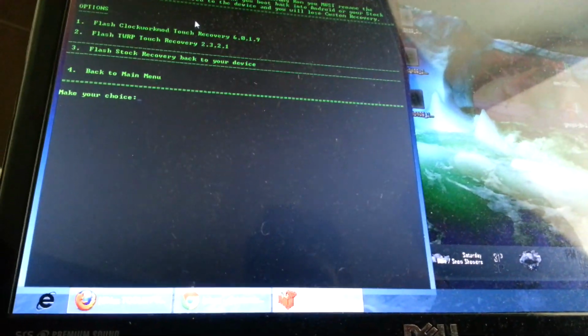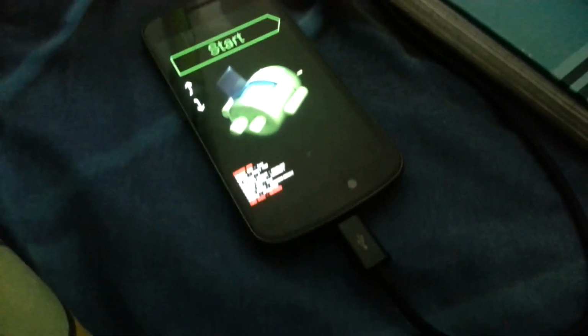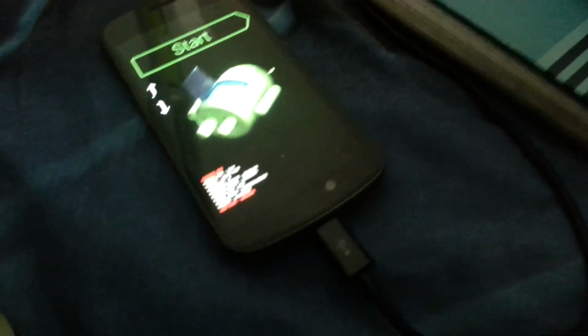Then you need to come here, plug in your device as it is plugged in right now, as you can see clearly, and you can see that my bootloader, oh my god, yeah, my bootloader is unlocked.